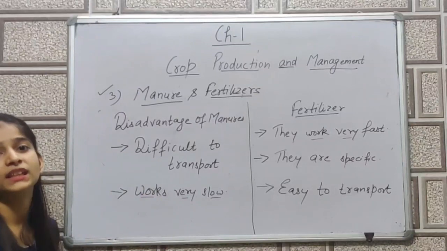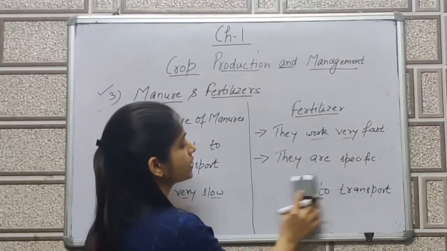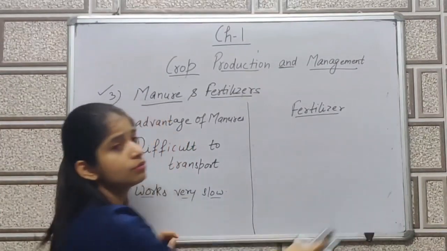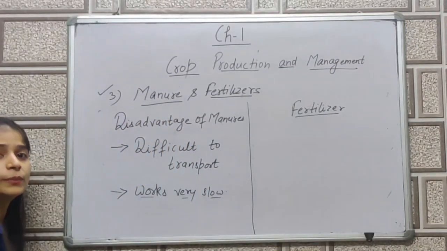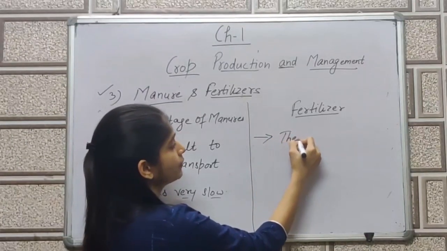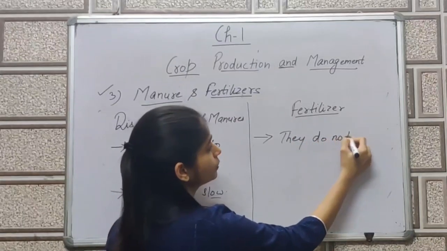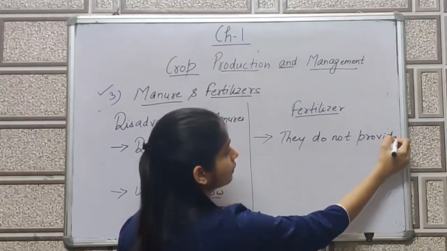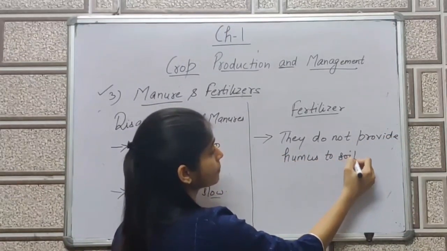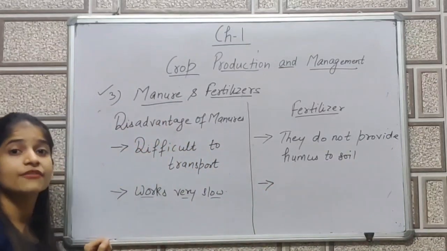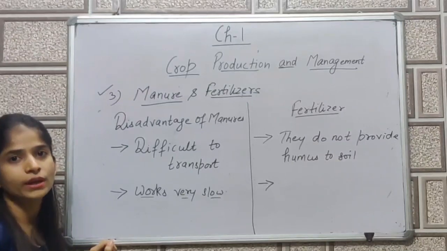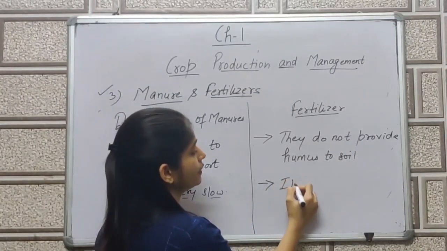If I talk about the disadvantages of fertilizer, the disadvantage of fertilizer is they do not provide humus to soil. वो कोई भी humus soil को provide नहीं करेंगे. So they do not provide humus to soil. And the next is, if we overuse fertilizer, if we use fertilizer again and again in high quantity, it degrades